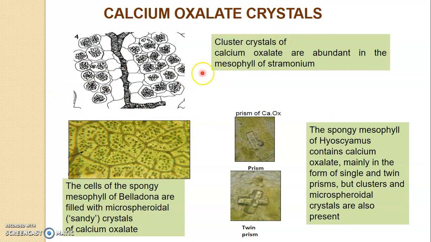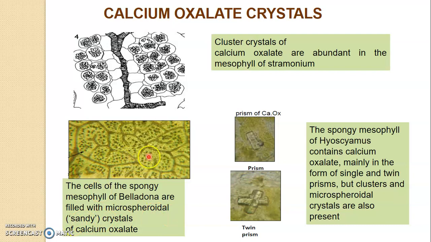Now, this is a very important character of all the three species, calcium oxalate, because we can differentiate them by the calcium oxalate crystal shape. In fact, the adulteration of each of these leaves with each other can be distinguished by these calcium oxalate crystals. Belladonna has microspheroidal or sandy crystals.